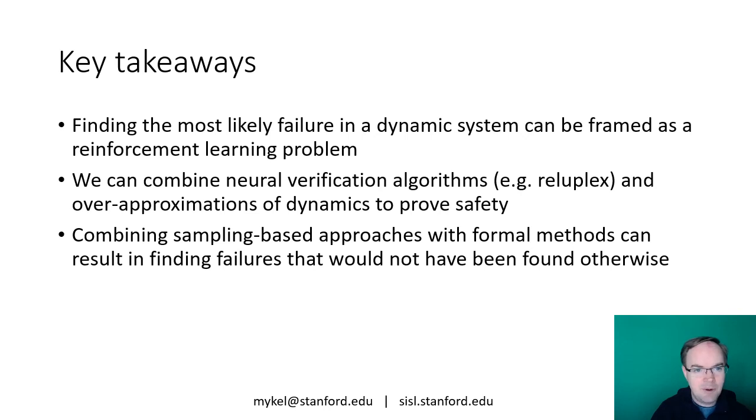To provide formal guarantees, we can combine neural verification algorithms like ReLUplex with over-approximation of the dynamics. For problems where the input to the system is an image, we have been able to combine formal methods with adaptive stress testing to find interesting failure cases that would not have been found using sampling-based or formal methods on their own. I'm very excited about the hybridization of these approaches, and we'll have to see how far we can take them. These are still very early days.